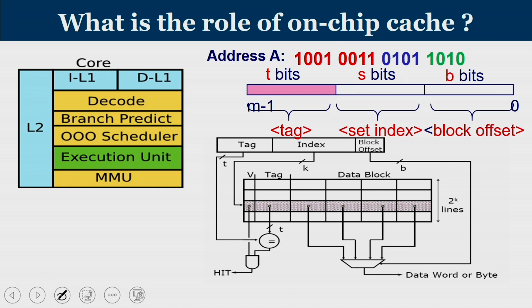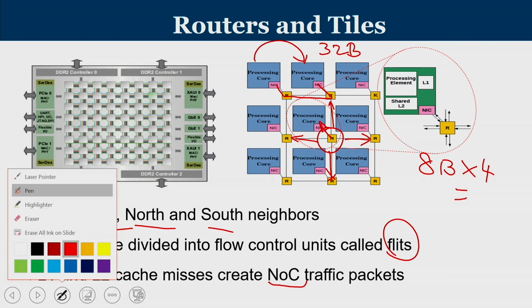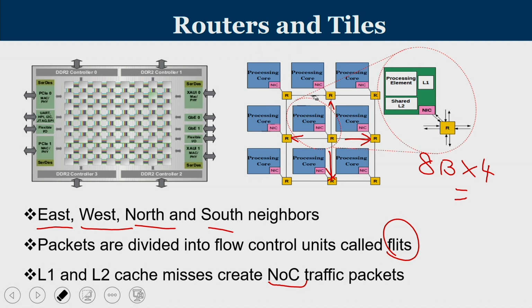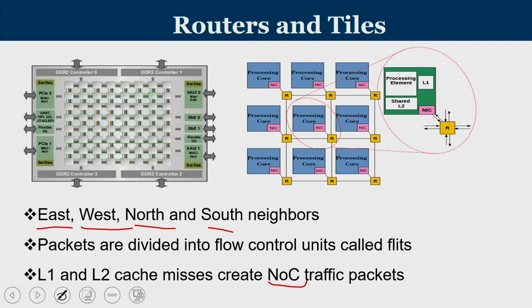Now, what is the role of on chip cache? Generally we employ a shared distributed L2 cache in the case of tiled chip multi-core processors. Let us try to understand what we mean by a shared distributed L2 in tiled chip multi-core processors. Imagine in this case you have 9 cores and a shared L2 across them.